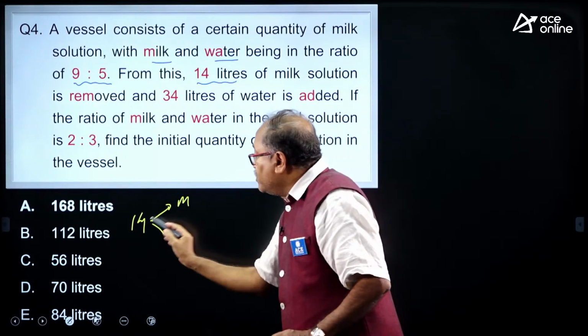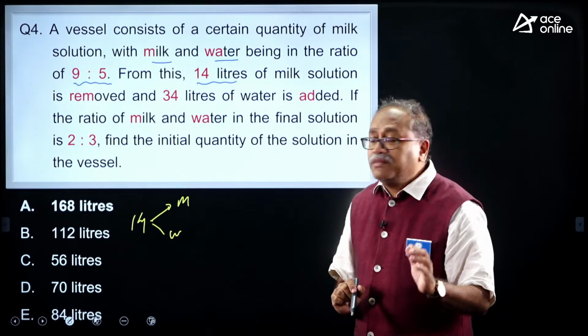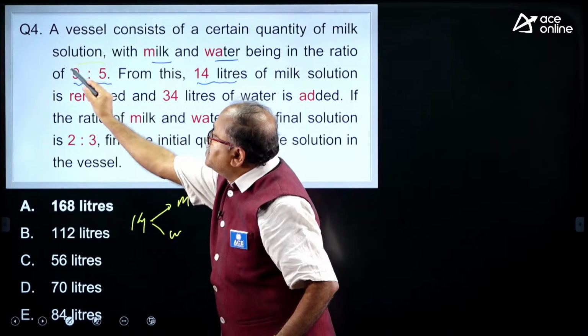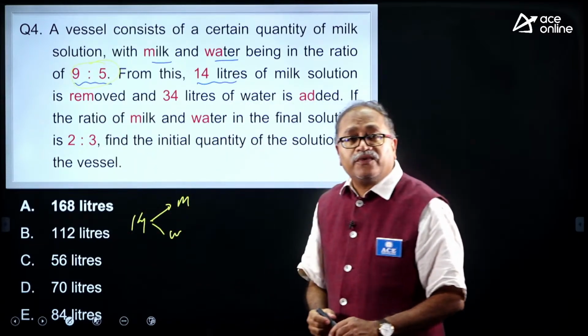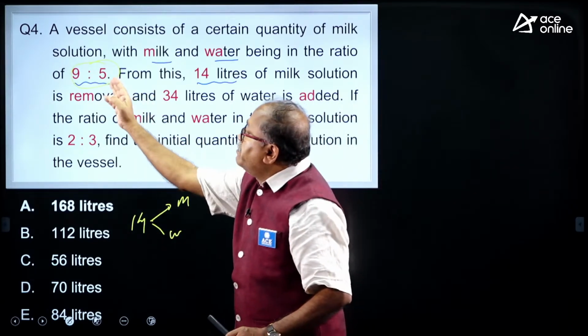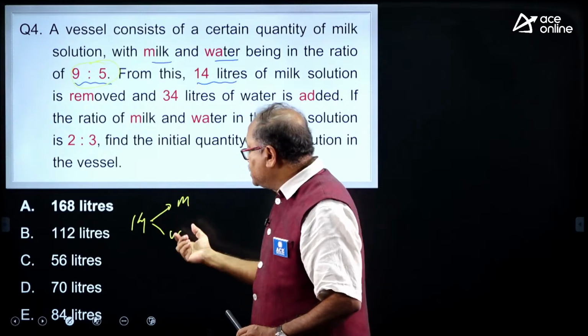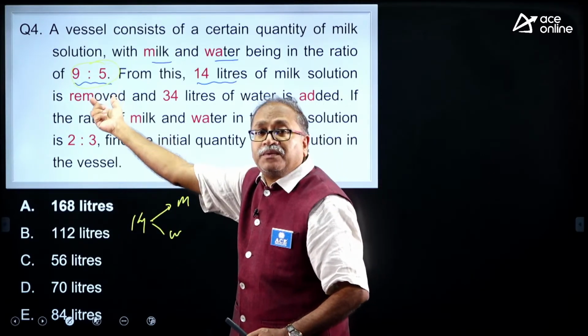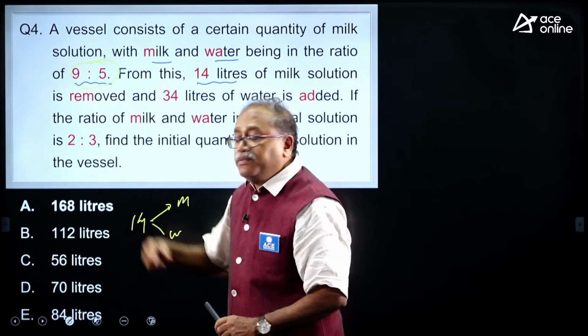So, when you are taking out the 14 liters of mixture, milk and water are in the ratio of 9:5. The 9 plus 5 is 14, that means the 14 liters is 14 parts, then 9 parts will be 9 liters.